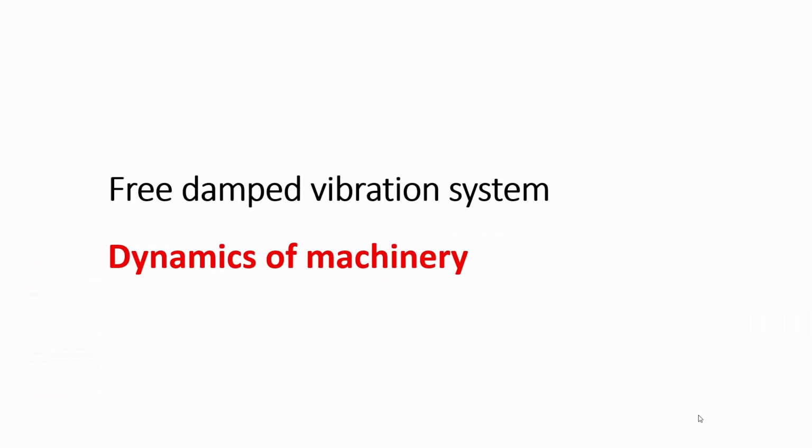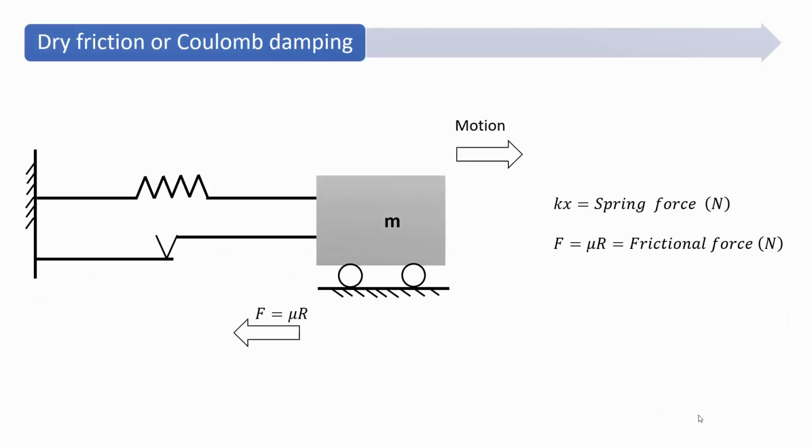Let us start with another chapter, that is free damped vibration system. Now we'll see the derivation of dry friction or Coulomb friction. So here we are taking into consideration the frictional force which is opposing the motion.